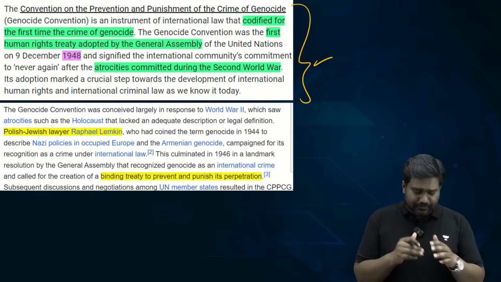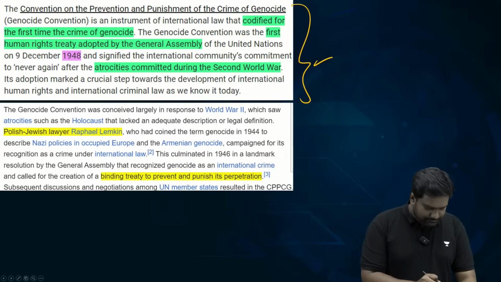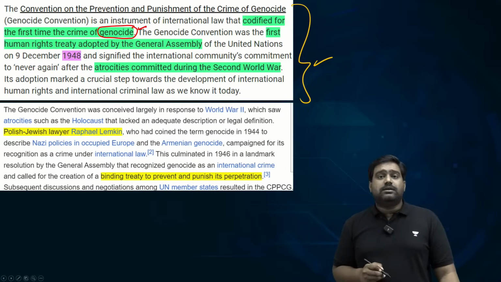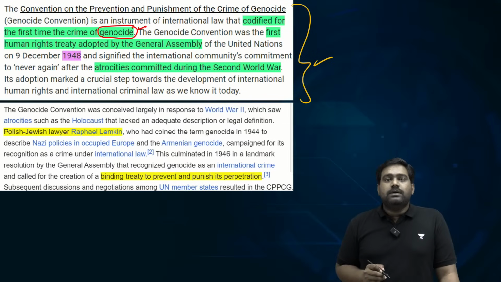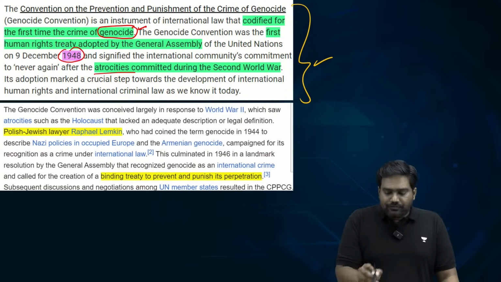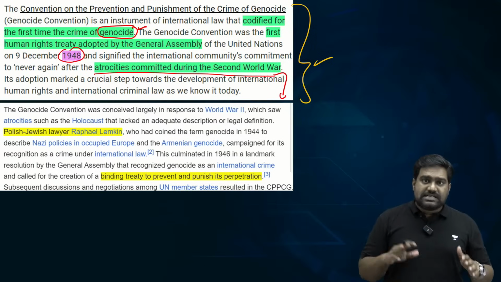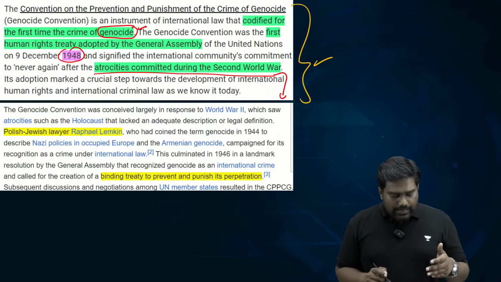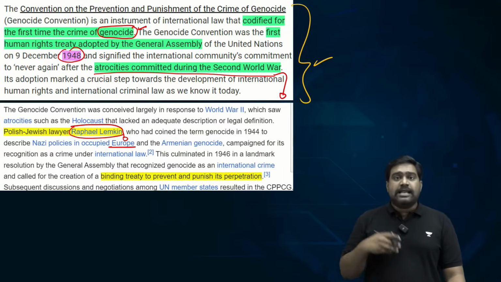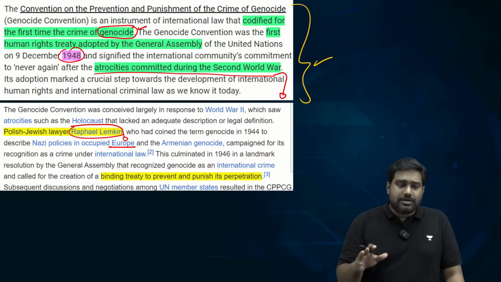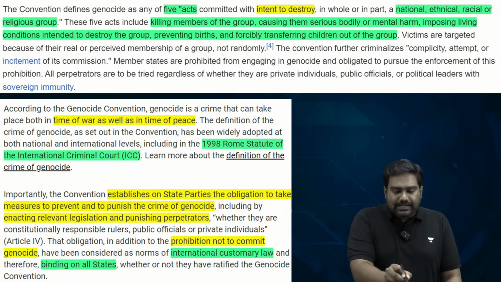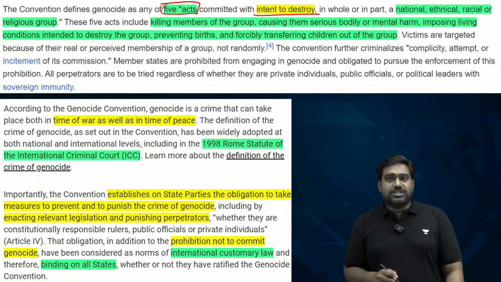Right? And there are 5 different acts that qualify as genocide under the terms of the Genocide Convention. It was adopted in 1948, and today it is seen as part of international law. It's part of customary international law, and the efforts of Raphael Lemkin and a few European powers led to its adoption. It was unanimously adopted with complete global support. So there are 5 specific acts that constitute an act of genocide.